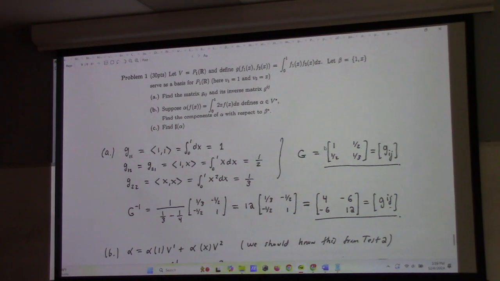We can't do that here because we don't have an orthonormal basis, as is evidenced in part by the fact that this is not diagonal, right? If we were working with an orthonormal basis, this should have been the identity, and this would have also been the identity. But we're not, so yeah.